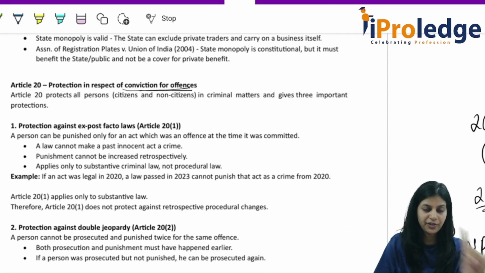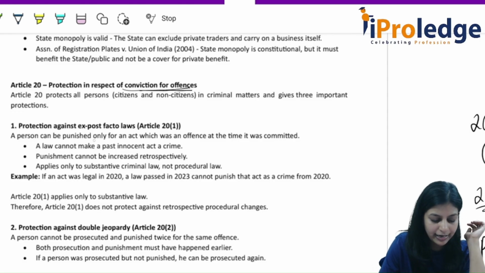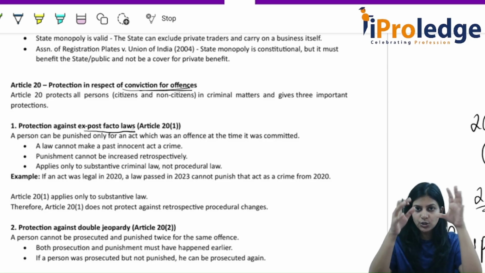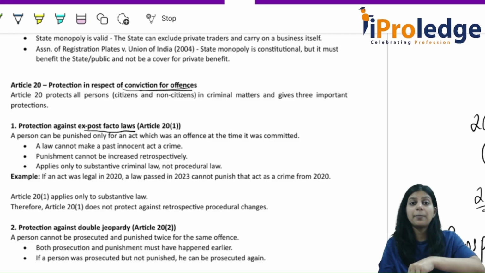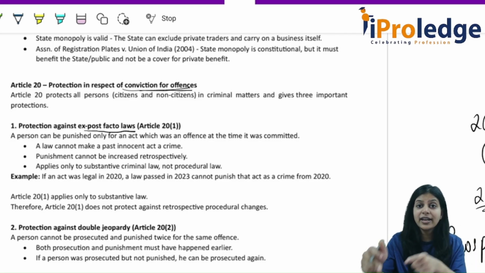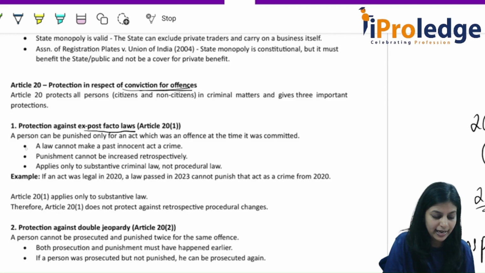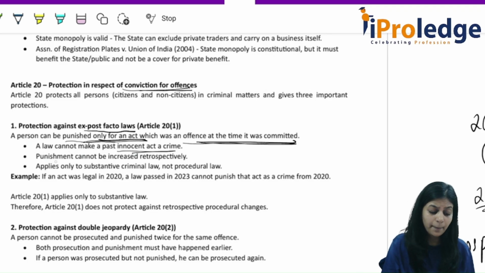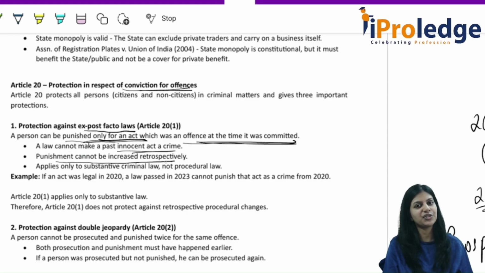Article 21, the first protection. Protection against ex post facto law. Ex post facto law is what? Today a law has come up and it is applicable retrospectively, on past events. Article 21 gives protection against ex post facto law. It says a person can be punished only for an act which was an offense at the time it was committed. A law cannot make a past innocent act a crime. Punishment cannot be increased retrospectively.